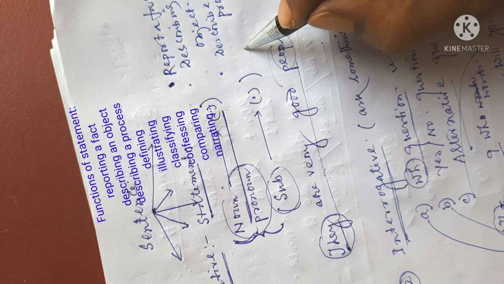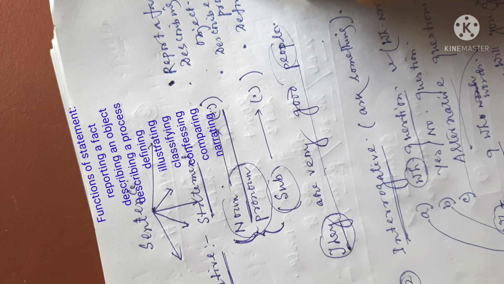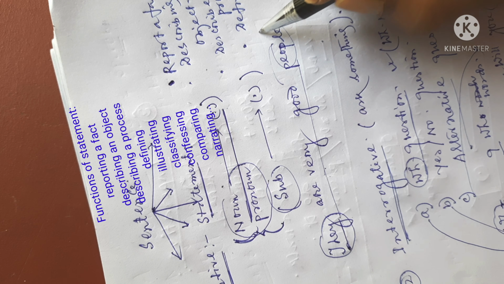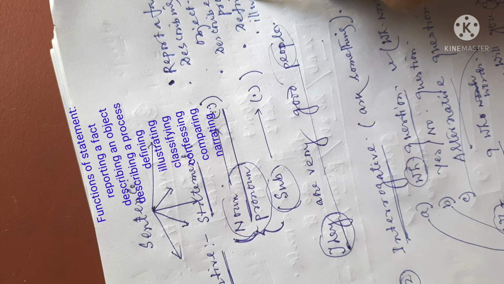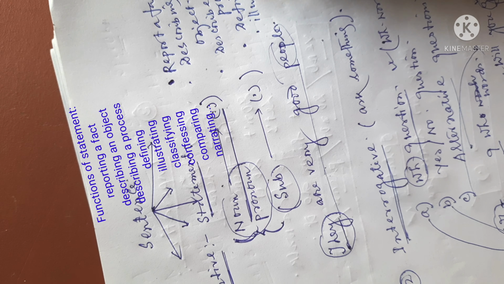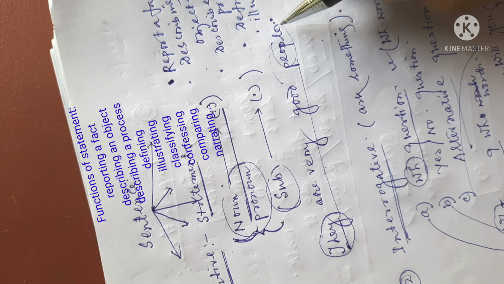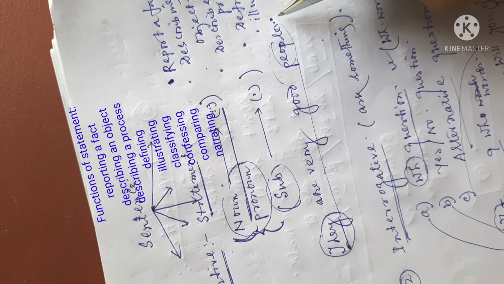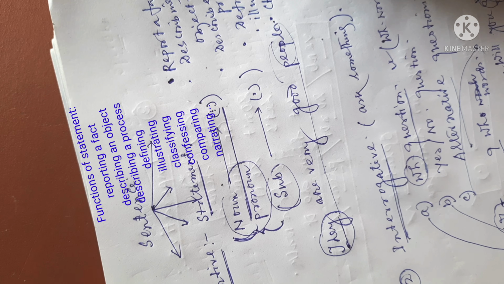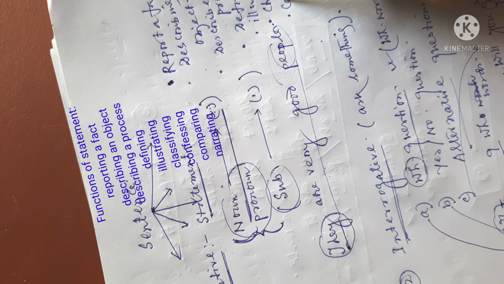It may define. It may illustrate. Illustrate means explain. It may classify. It may confess.